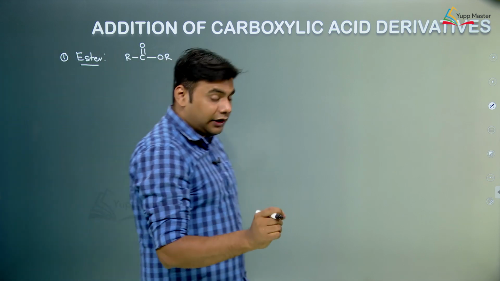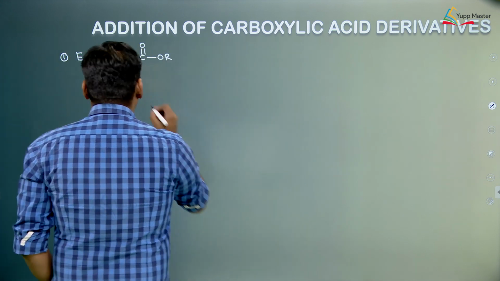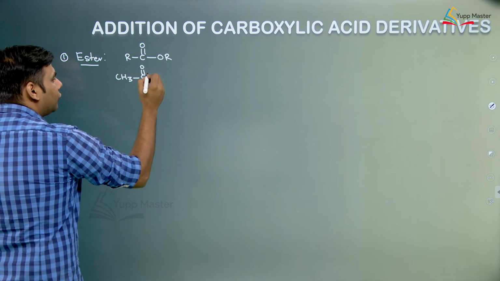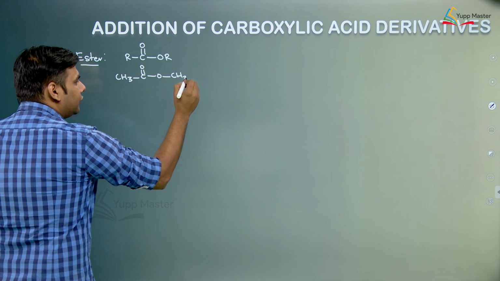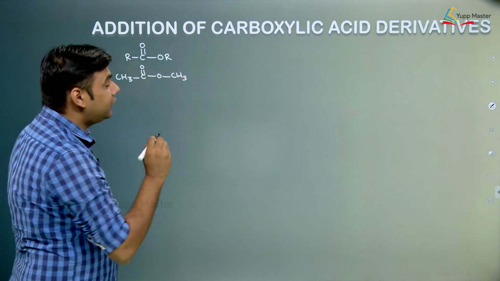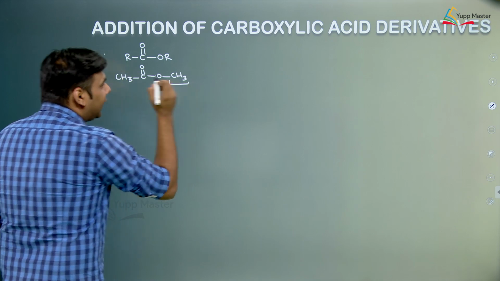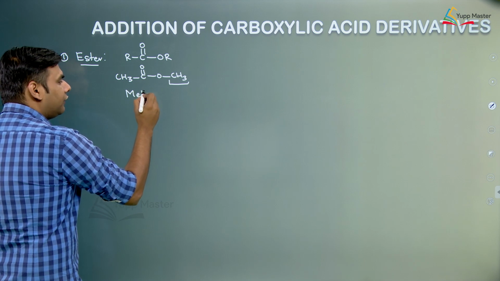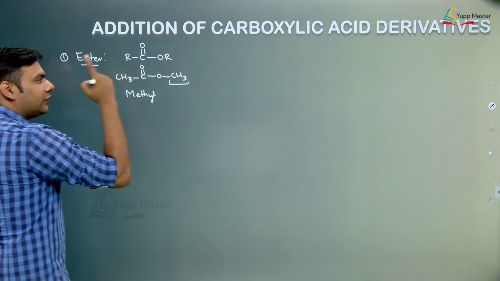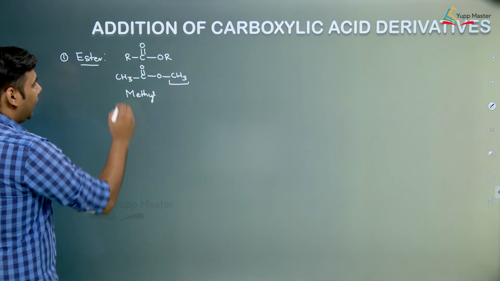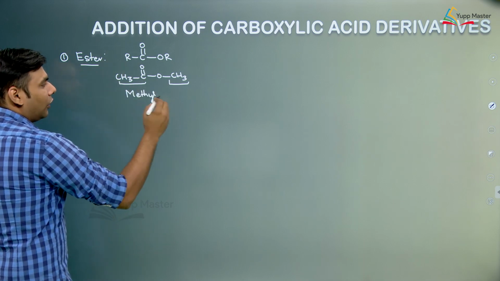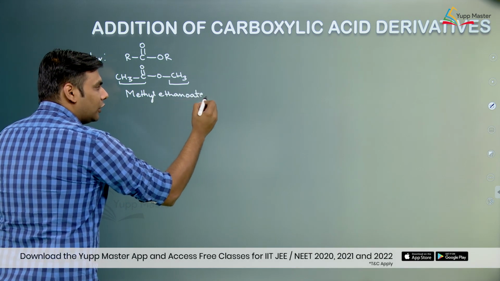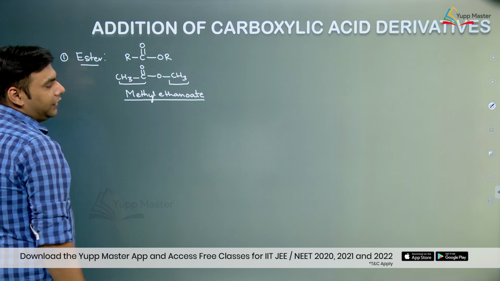One thing which is very important is the nomenclature of ester. Suppose we are having an ester something like this. What is the name of this ester? Generally during the nomenclature of ester, we name the alkyl group attached to the oxygen. So that is a methyl. First we name the alkyl group attached to the oxygen, and there are 2 carbons over here, so we call this ethanoate. So this molecule is basically methyl ethanoate.